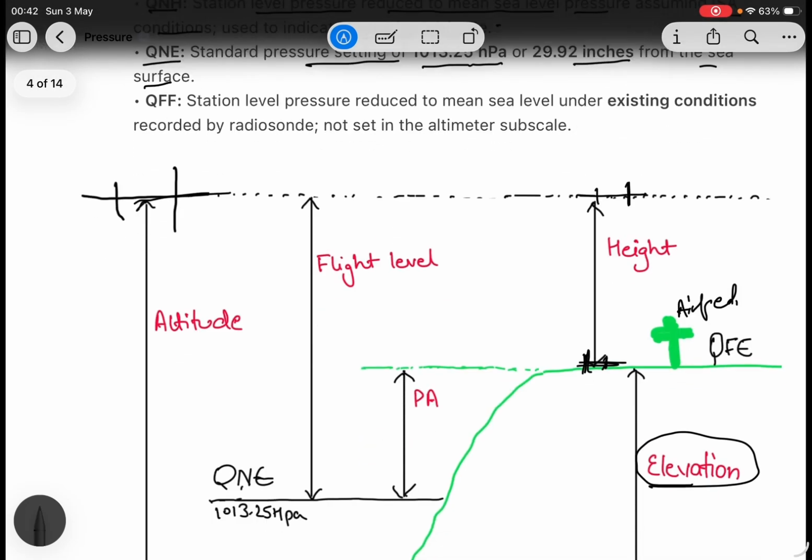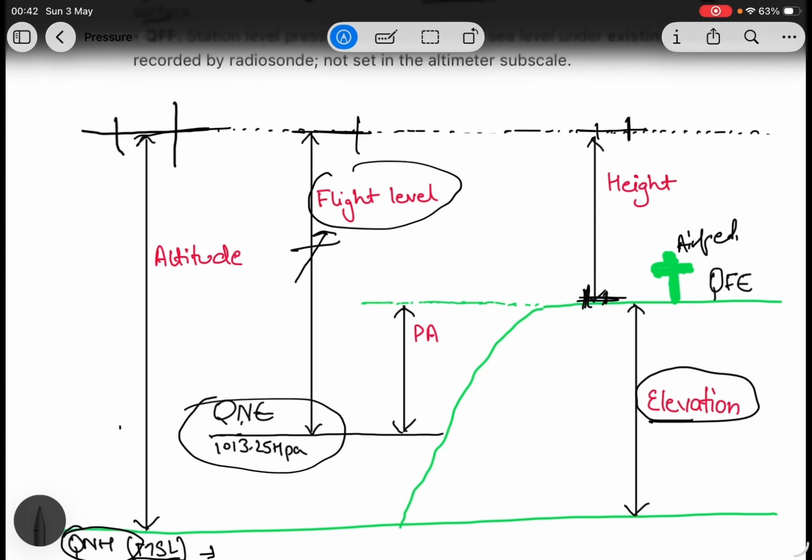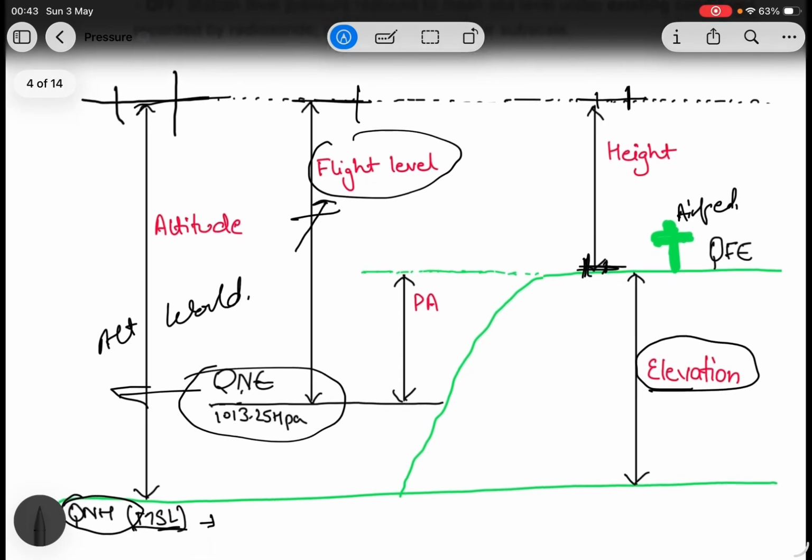When set, the altimeter will read flight level, not altitude. After the transition altitude, we say flight level because it is standard for all the aircraft around the world. So QNE is flight level, standard pressure reference.